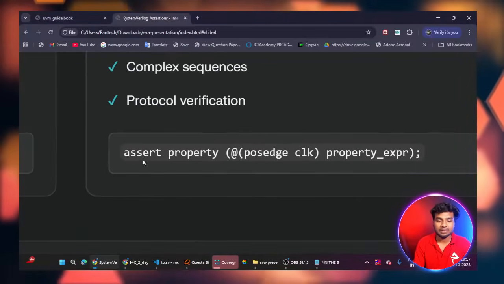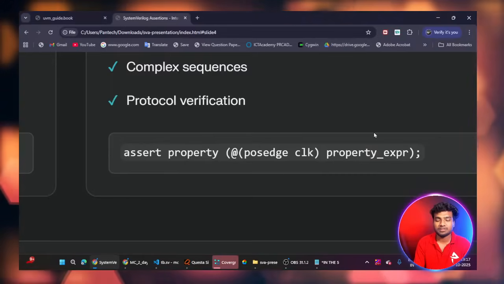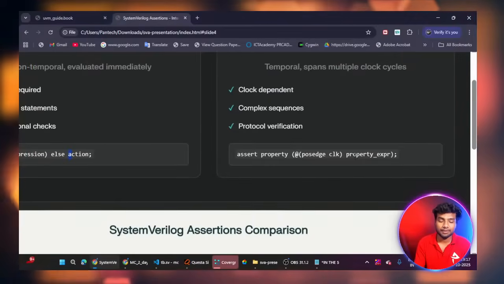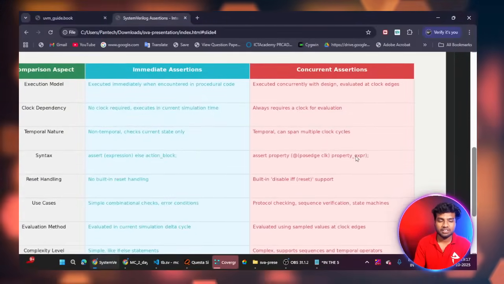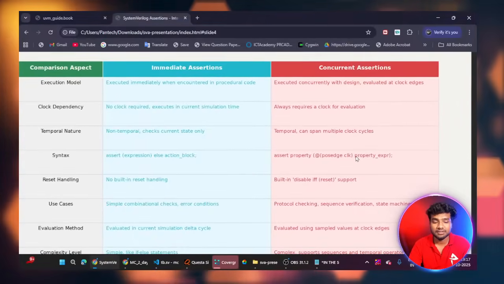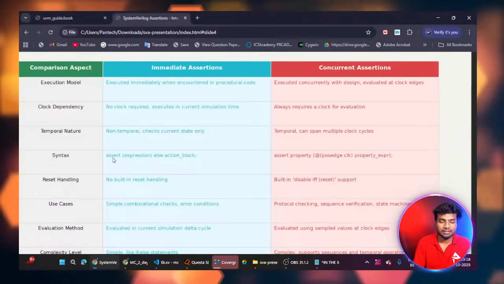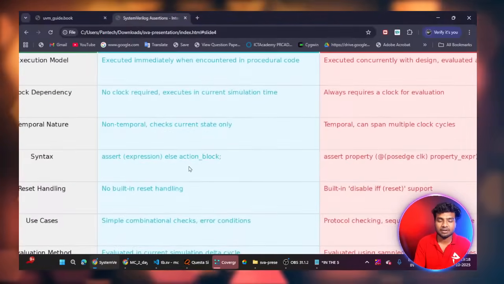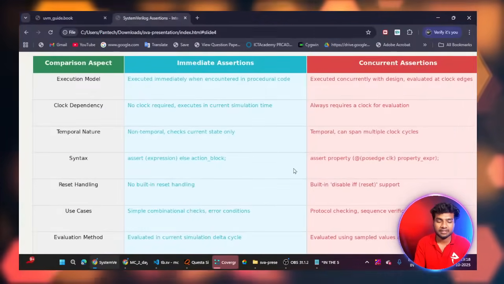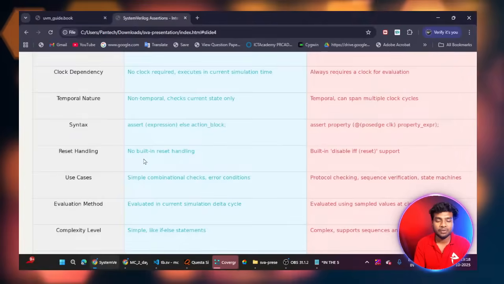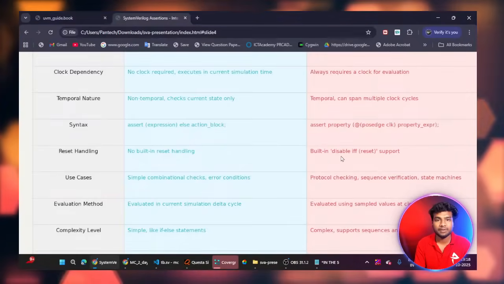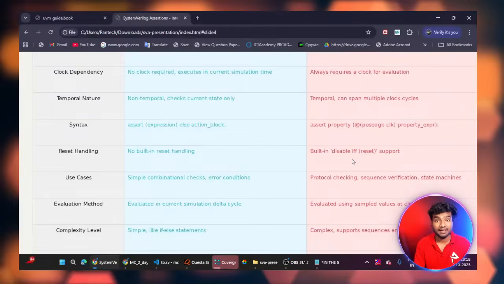So this is the syntax for the concurrent assertion: assert property, always at passage of clock, and then the property name. I will show you the syntax of the property. This is the difference between immediate and concurrent assertion. The syntax is assert, expression, else, action block, versus assert property, always at passage of clock. As for reset handling, immediate has no built-in reset handling, while concurrent assertion has built-in reset like disable iff functionality.